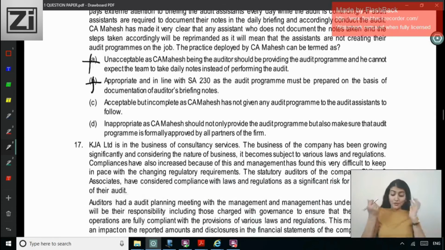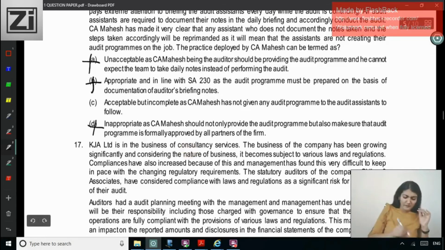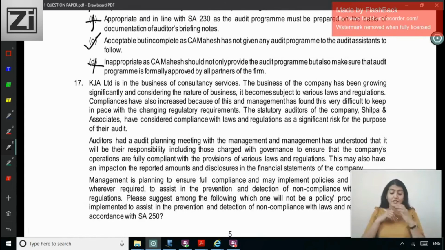Inappropriate, as Mahesh should not only provide the audit program but also make sure that the audit program is formally approved by all the partners of the firm. Filler. Right, so what is the correct option over here? C. Next one. KJA Limited is in the business of consultancy services.